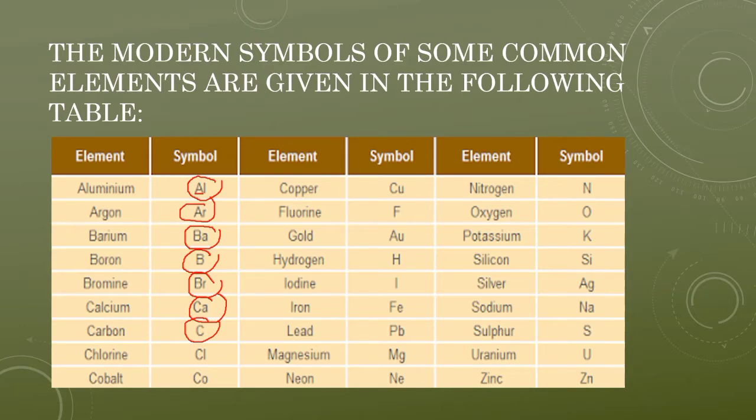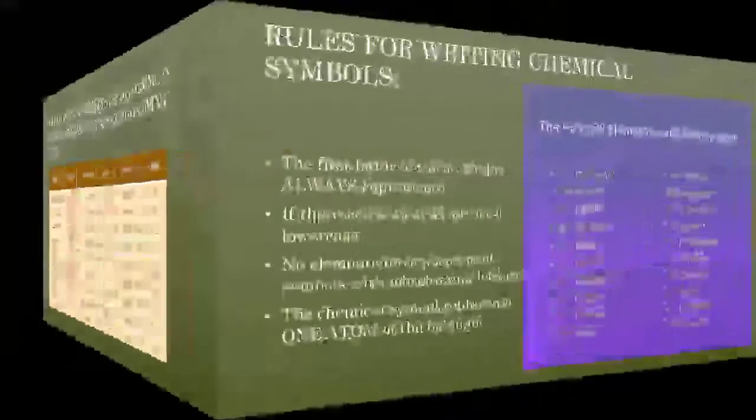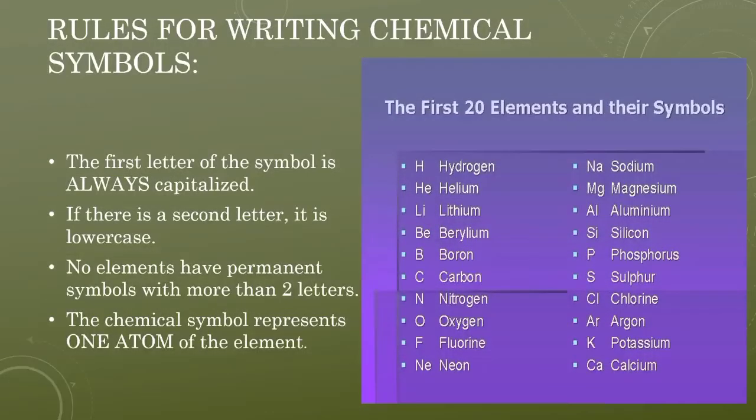B is capital, a is small. That means this is one element. But for some elements, if you see, there is only a capital letter, only uppercase. That means this is also one element. So how we are going to write this, we will discuss here. This is the rule that we are going to follow when writing the chemical symbol.